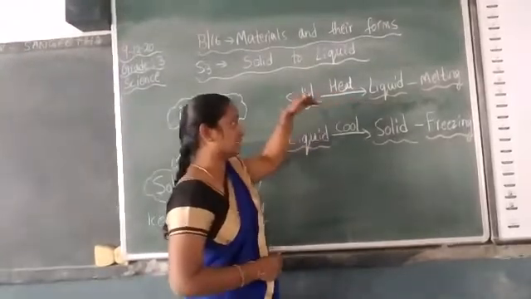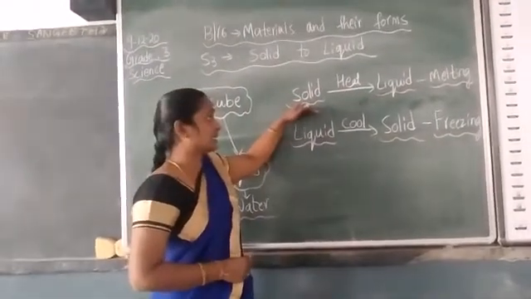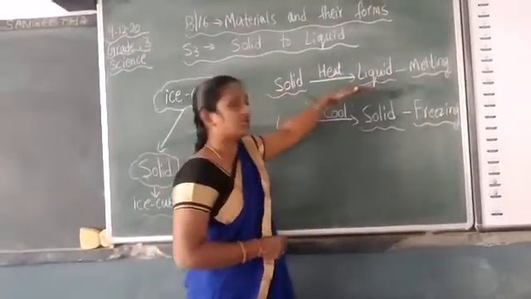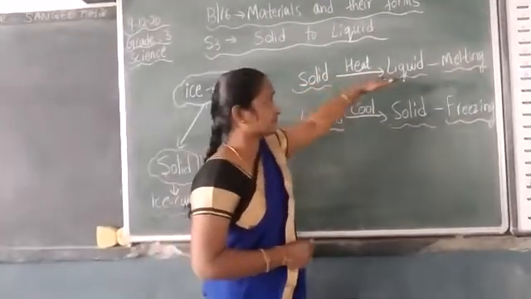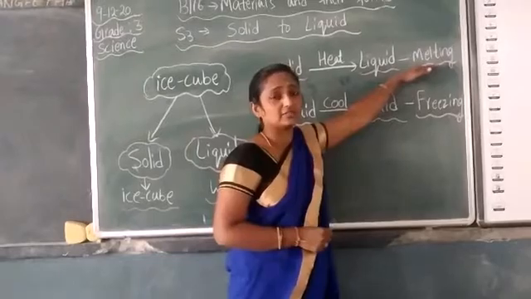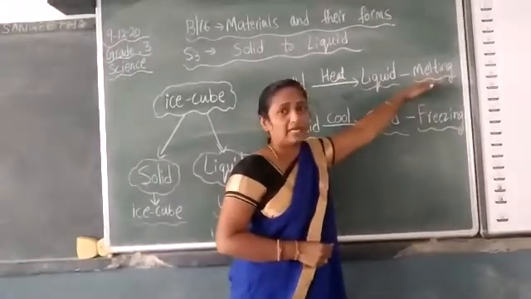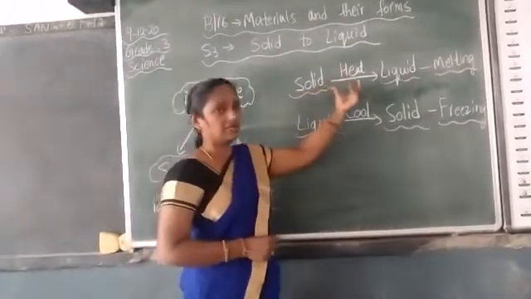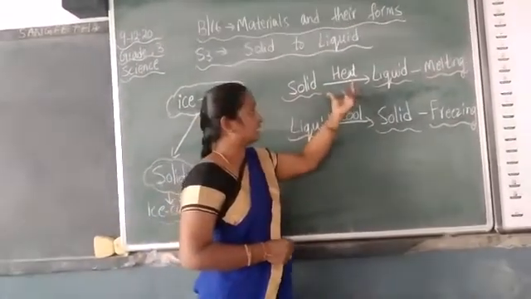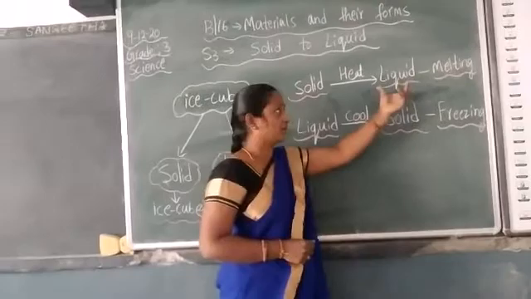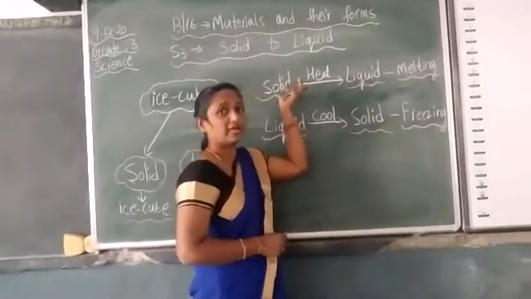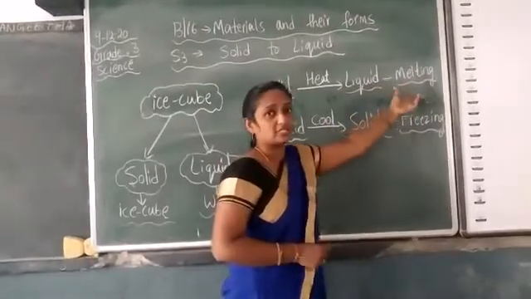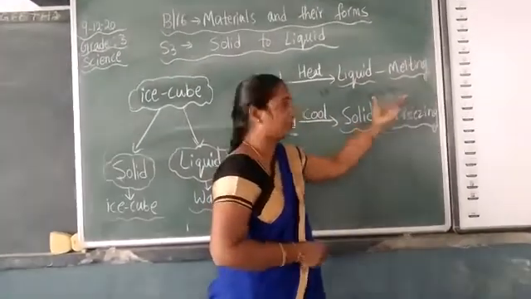This process, the melting of a solid object into liquid form, is nothing but the melting process. So when a solid object, due to the application of heat, changes into liquid form, this process is the melting process.